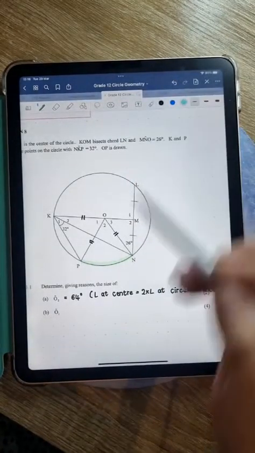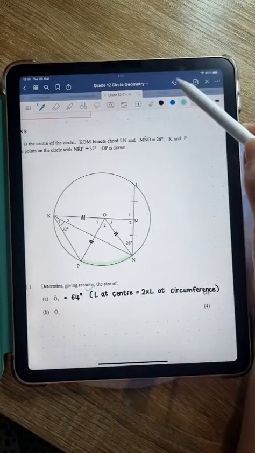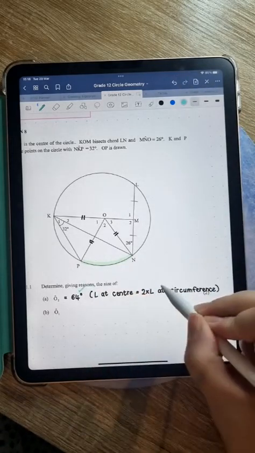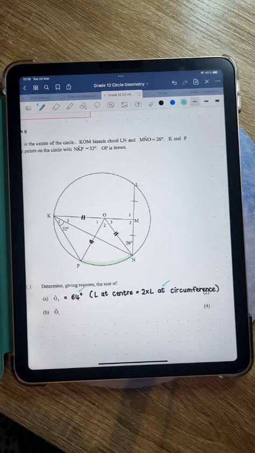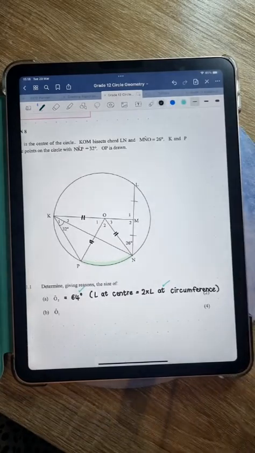Cool, that's an easy 2 marks, right? So that would be 1 mark for 64. Oh, that's an ugly tick. 1 mark for 64 degrees and 1 mark for the reason. Okay. Let's look at the next one.